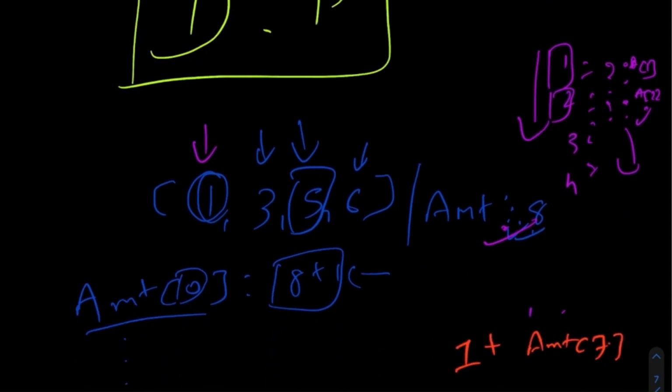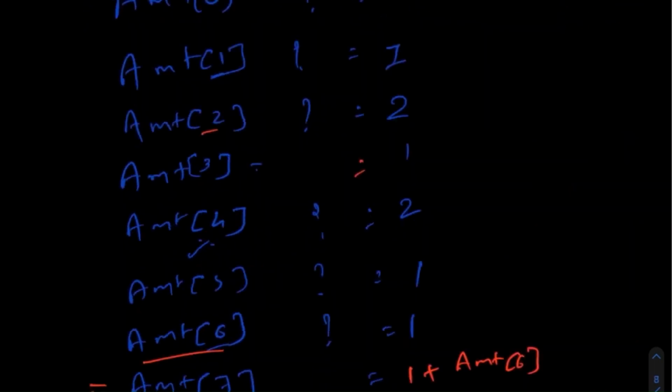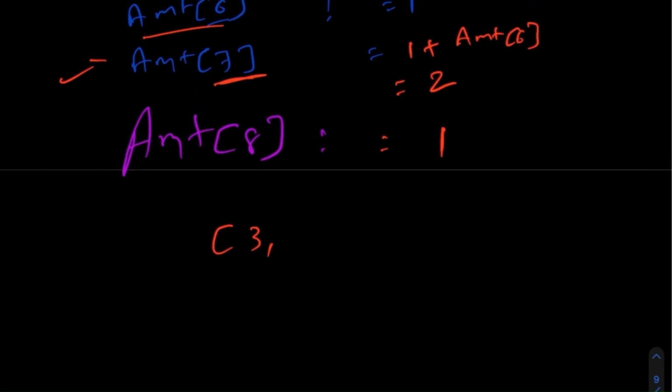But can we do something better? Remember that we are going to check all the coins. So when we get to coin number 3, our solution would be that we have used one coin, and the coin value is 3. And because we have used 3, now we need to generate the amount 8 minus 3 equals 5. So we used one coin to generate the value 3, and now we need to generate value 5 in order to achieve amount 8.